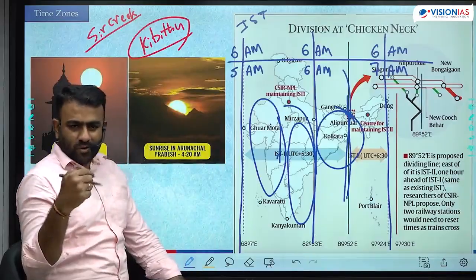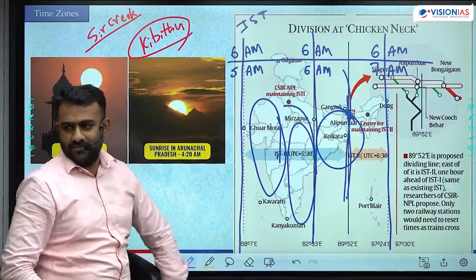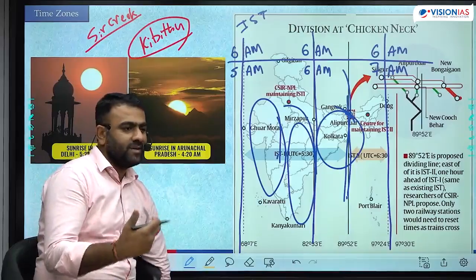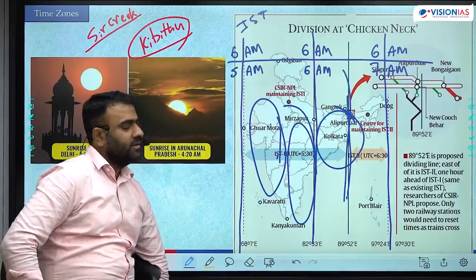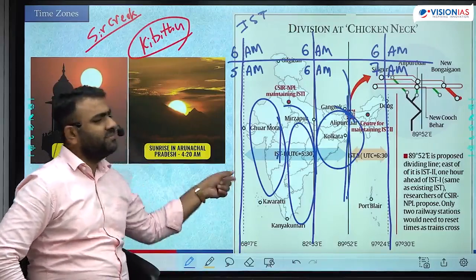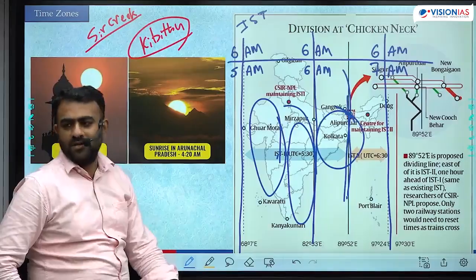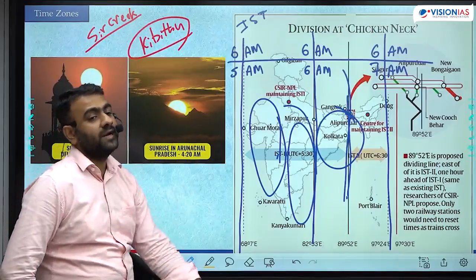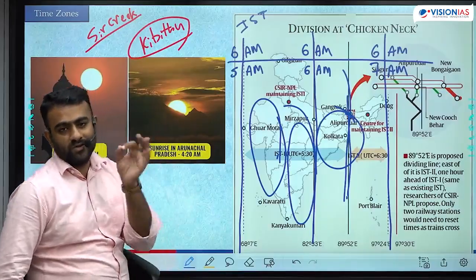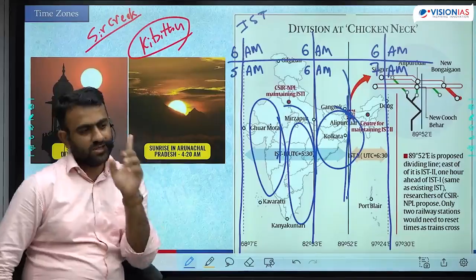Because the more closer you are to the sun, the better it is. Sun के लिए जितना पास में रहोगे, sun cycle के लिए जितना पास में रहोगे, the better it is. So gradually they realized that there is no need for 3 time zones as such. इतना भी ज़्यादा नहीं है, तो बोल के single बना दिया. That was done in 1906. Indian Standard Time was adopted in 1906.